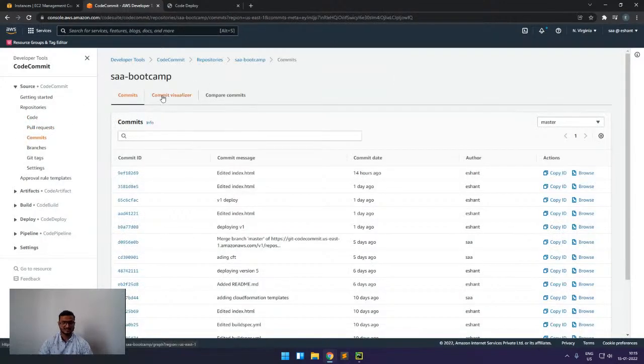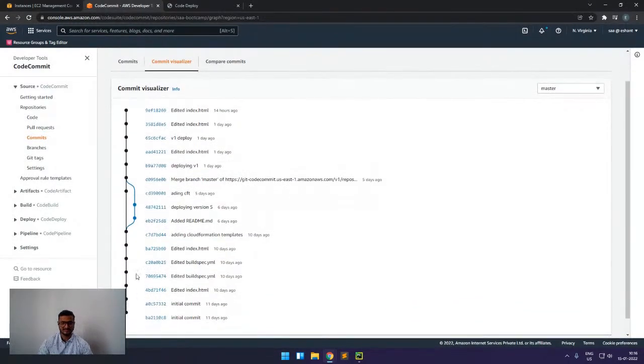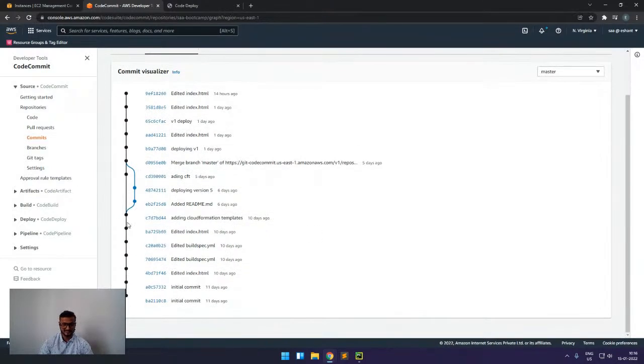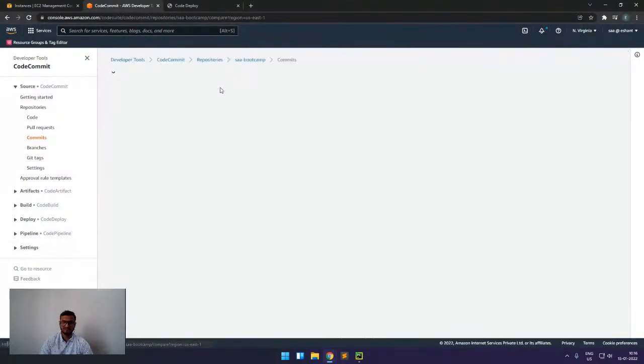Now we'll go through the other features which are available here. The next is the commits. Here we have this commit visualizer where we can visualize what is happening in my branch. Here you can see that this is my master branch, and here someone has created a new branch, and at this step it has been merged with my master branch. Like this we can visualize, or if I have to compare the commits between various branches, we can also do that.